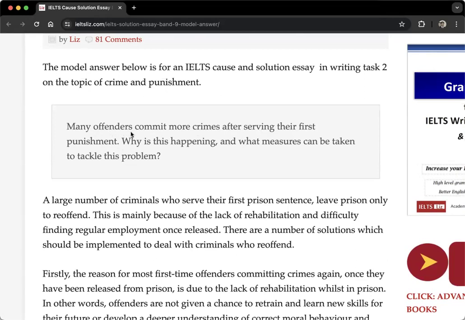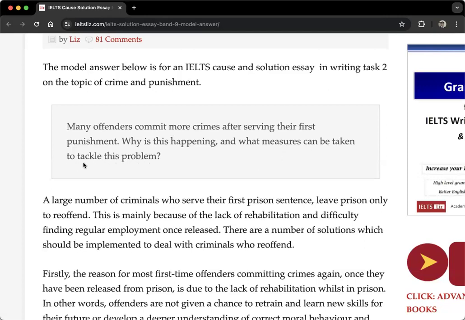And so offenders are these people who have committed crimes. They are criminals. So they commit more crimes after serving the first punishment, meaning that when people go to prison and then go back, after prison, they commit more crimes. So this is the idea here. And the questions: first question, why is it happening? Second, what measures can be taken to tackle this problem?